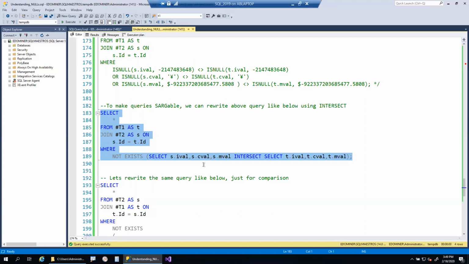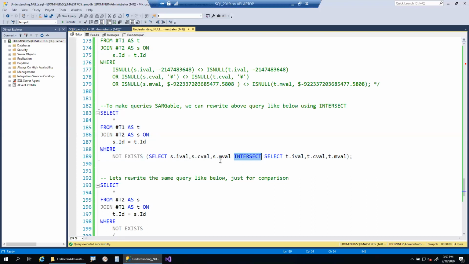Under logical inconsistencies, we discussed that the WHERE clause, ON clause, and HAVING predicates treat unknown as false, whereas a check constraint treats unknown as true, and GROUP BY, set operators, and ORDER BY treat nulls as equal.